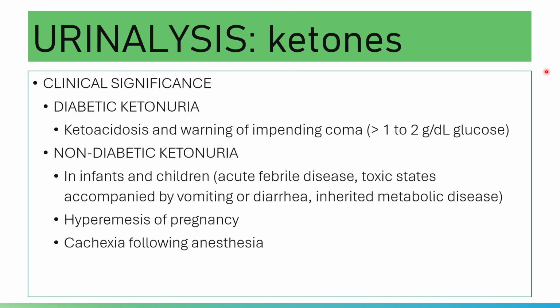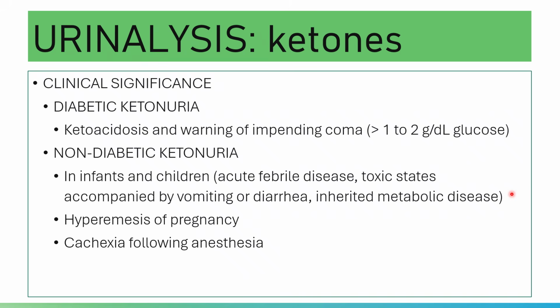But in the case of diabetic ketonuria, okay, you have more than enough carbohydrates, but you cannot metabolize them. You cannot produce energy out of them because the glucose stays outside of the cell. And so in such cases, the body will burn fats, or the body will metabolize fats.